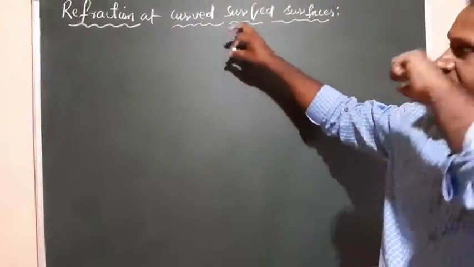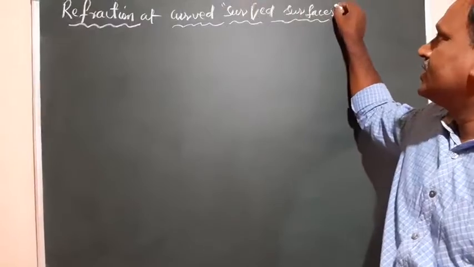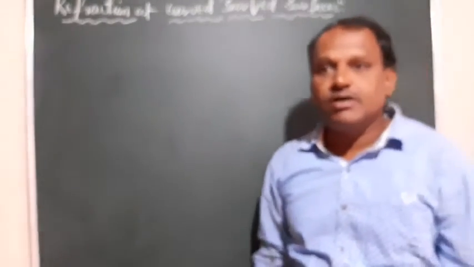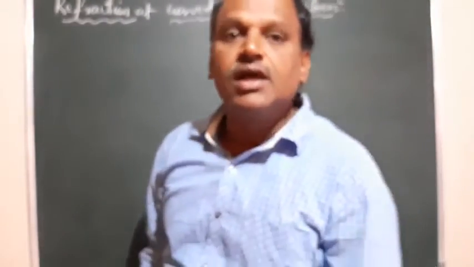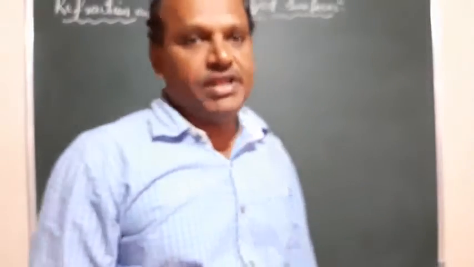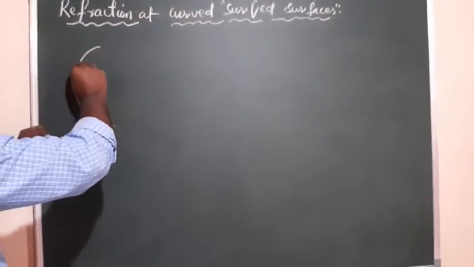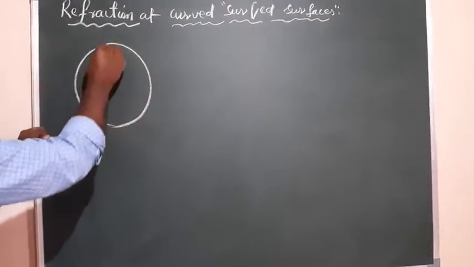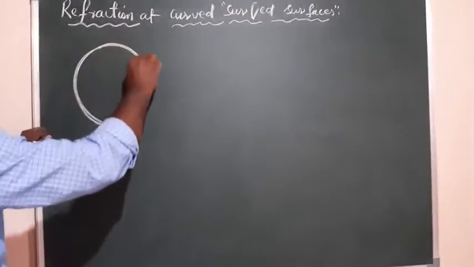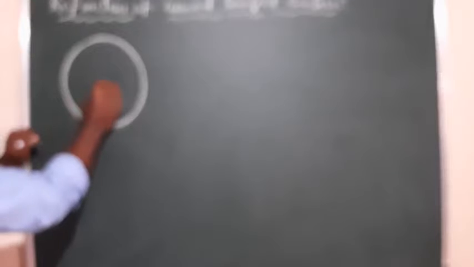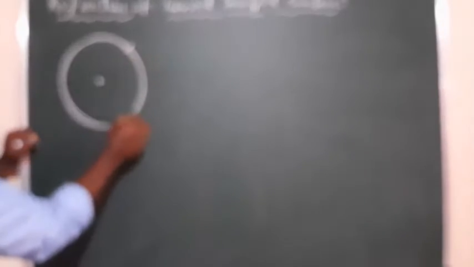Okay, now consider a curved surface. The curved surface is a part of a spherical shape of glass material. So take a sphere, consider its center, and cut a portion of this sphere.